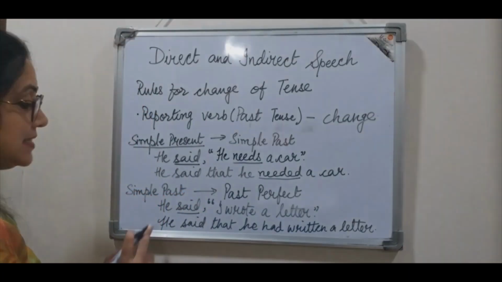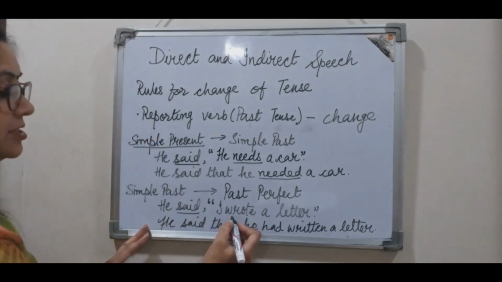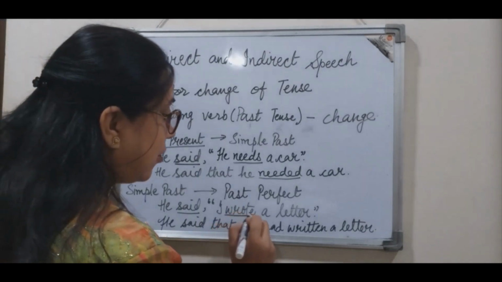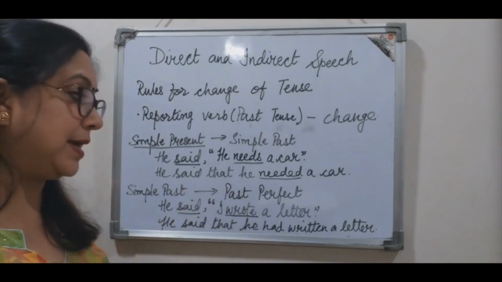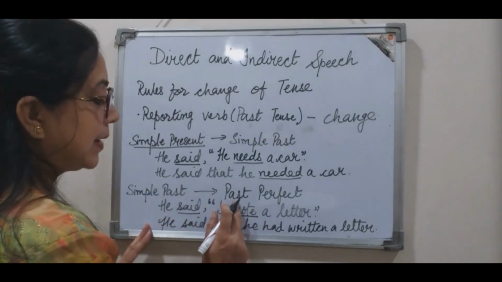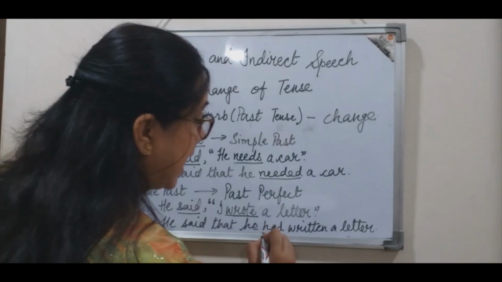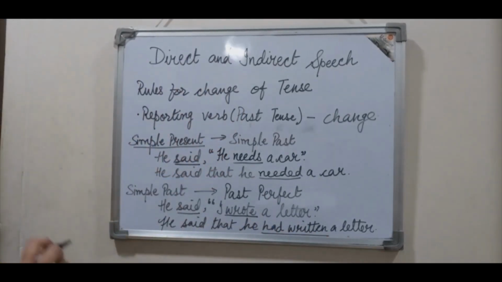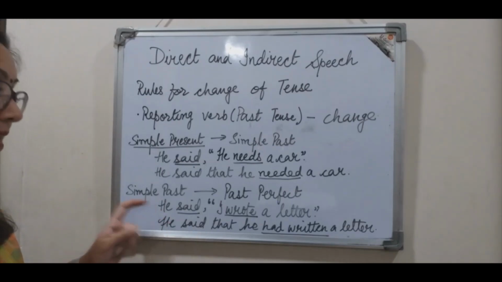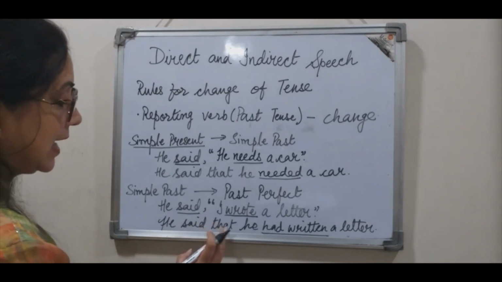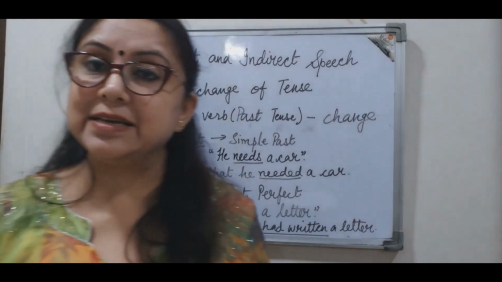So the sentence is, he said, I wrote a letter. So here in the reported speech, the tense form is simple past. So when we change it into indirect speech, the tense form will become past perfect, right? So I wrote will become he had written, right? So the indirect speech of this same sentence will be, he said that he had written a letter. So I hope this much is clear.